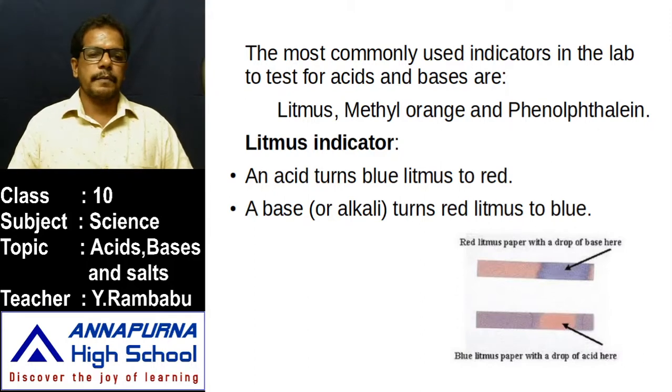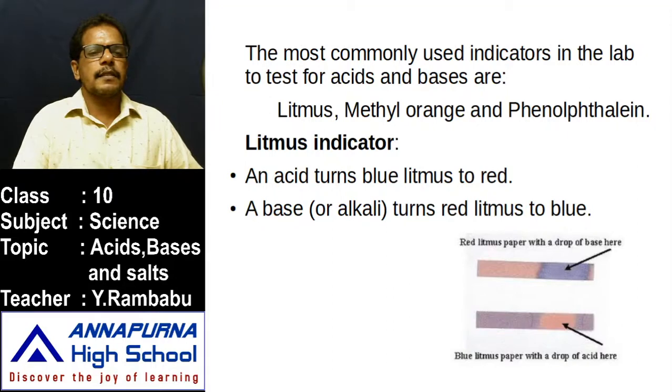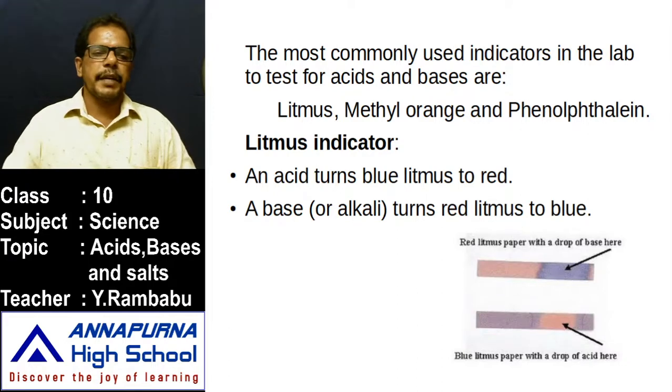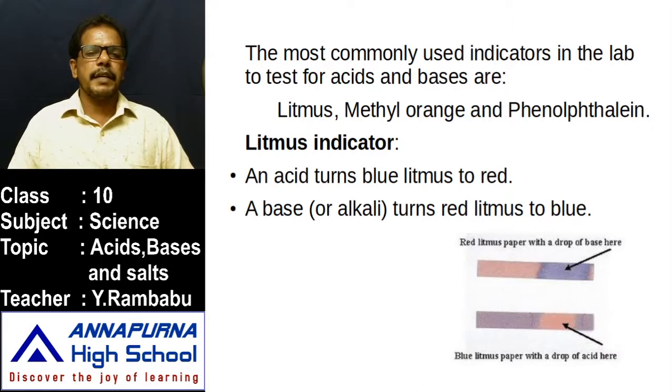Keep it in your mind. Then based on this litmus indicator, we can define these acids and bases also. Then what are acids? Acids are the substances which change blue litmus paper into red. And bases. What are bases? Bases are the substances which change red litmus paper into blue.